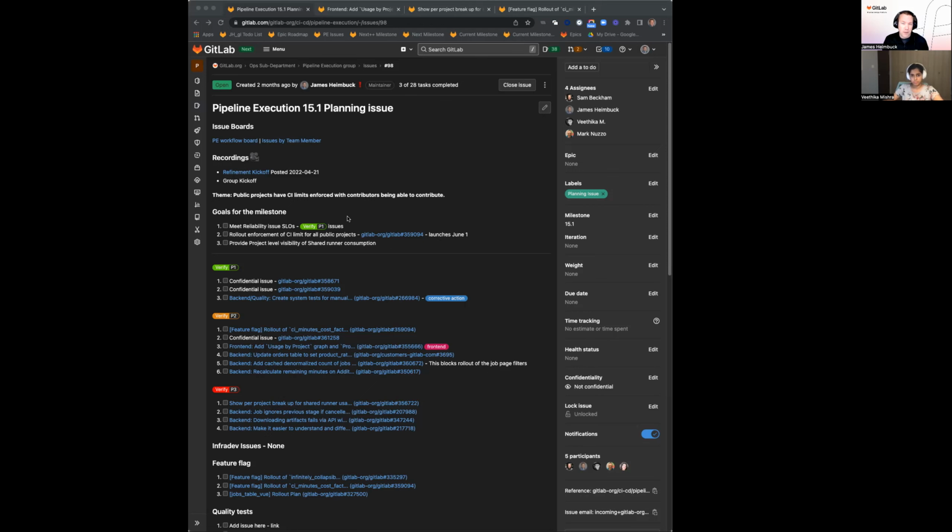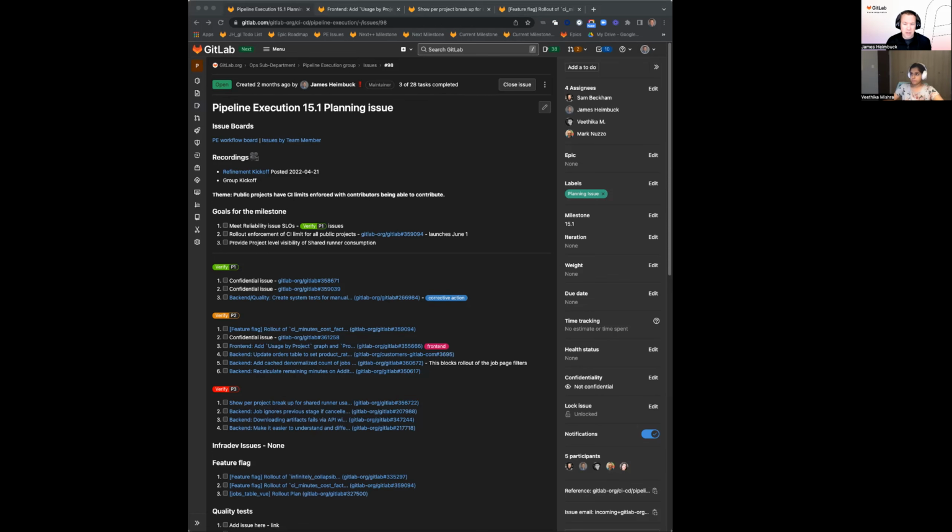First and foremost, and this is going to be our goal for the next couple of milestones, is focusing on reliability issues and meeting our SLOs for those. So we're applying a verified P1 label to those to ensure that we're staying within our service level objective for anything that might be a corrective action or infra-dev related item, to ensure that we're really focusing on stability and reliability of the GitLab.com platform. So you're going to see that on our kickoff videos for a while.